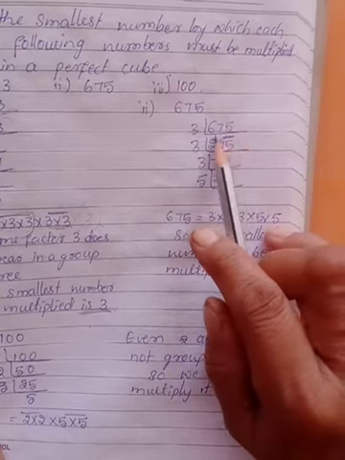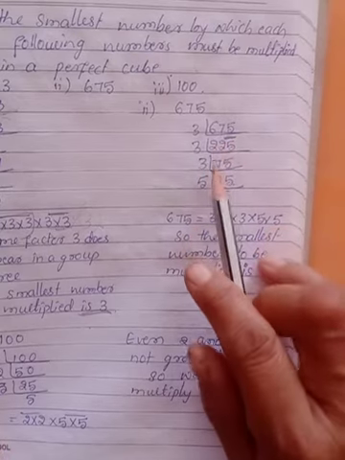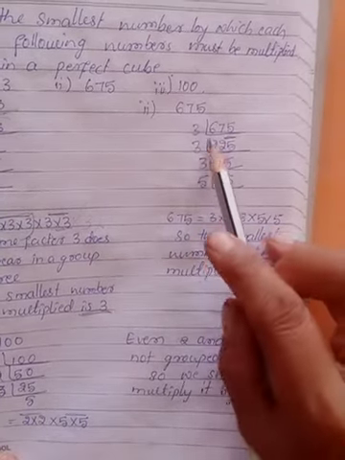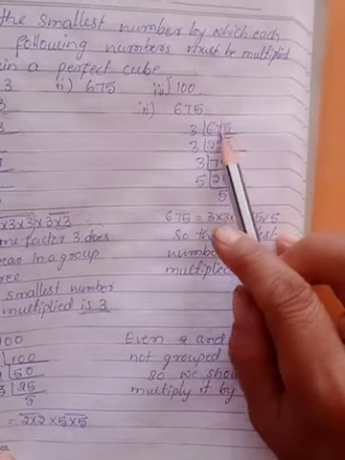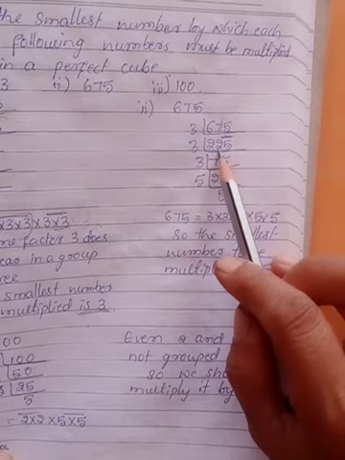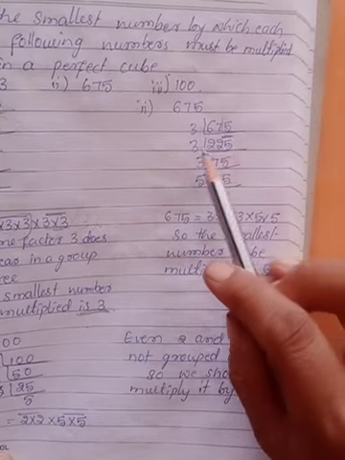So add it up. 12 plus 6 is 18, so it is divisible by 3. Divide it by 3 now. 3 twos are 6, 3 twos are 6, 1 carry over, 15, 3 fives are 15. Again add it. 2 plus 2 is 4, 4 plus 5 is 9. Again it is divisible by 3.